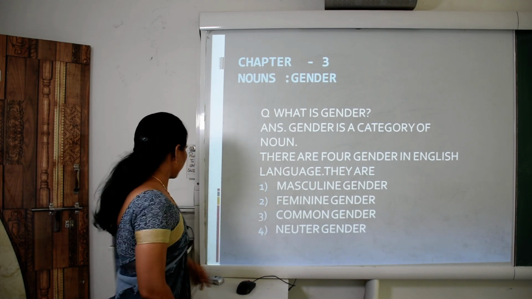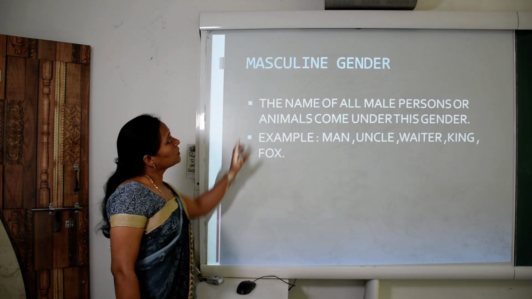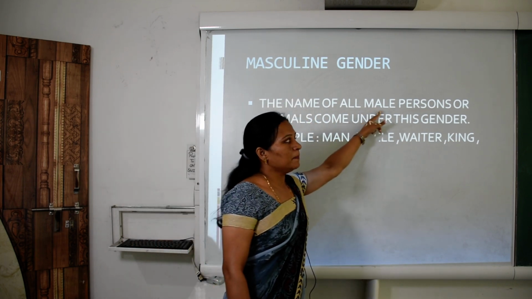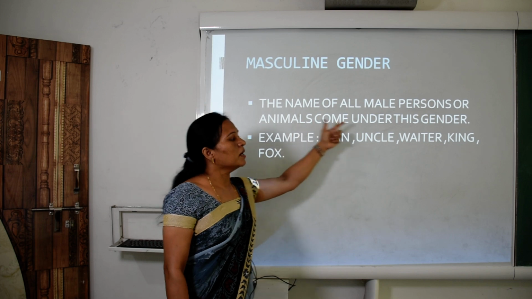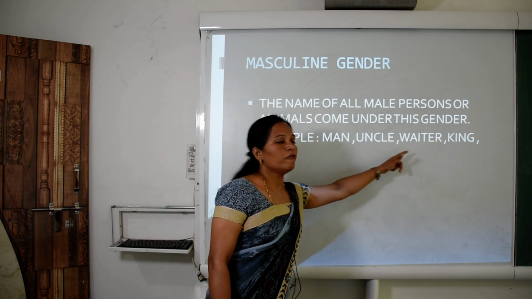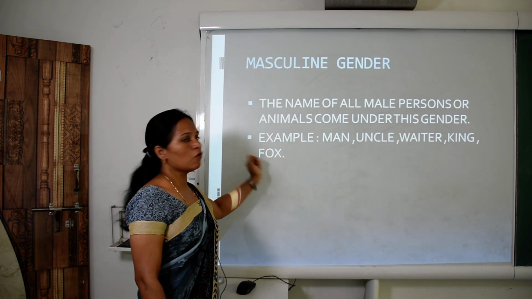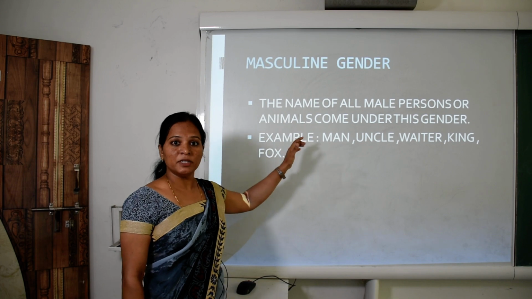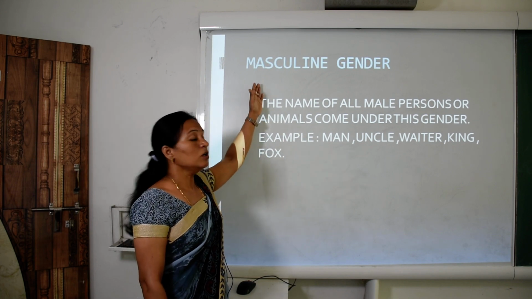So what is masculine gender? Let's see. Masculine gender. The name of all male persons or animals comes under this gender. Example, man, uncle, waiter, king and fox. So children, the name of all male persons or male animals comes under this gender. They are called masculine gender.